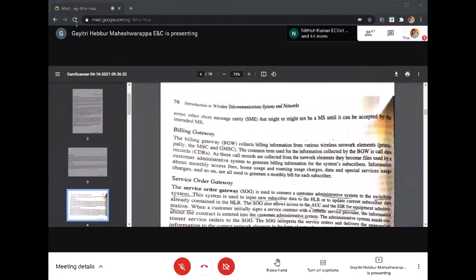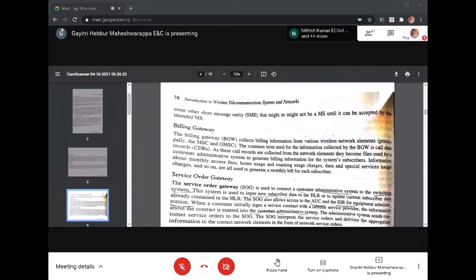Next is the billing gateway. The name itself indicates it will collect the billing information based on the call records. CDR means call data records, and it will generate the billing based on the plan the user has taken, whether it is monthly access fees, home usage, or roaming usage charges. And for data and any special services you have activated, the usage charges will be generated, and it will give revenue to the service provider. That is called the billing gateway.